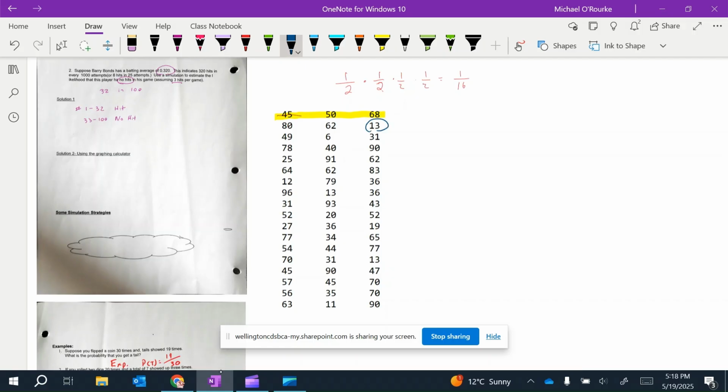We have a hit here. We have a hit here. We have no hits here. We have a hit here. No hits again. And we can go through this. And this is simulating. Not sure how many games are simulated exactly, but we'll count them after.